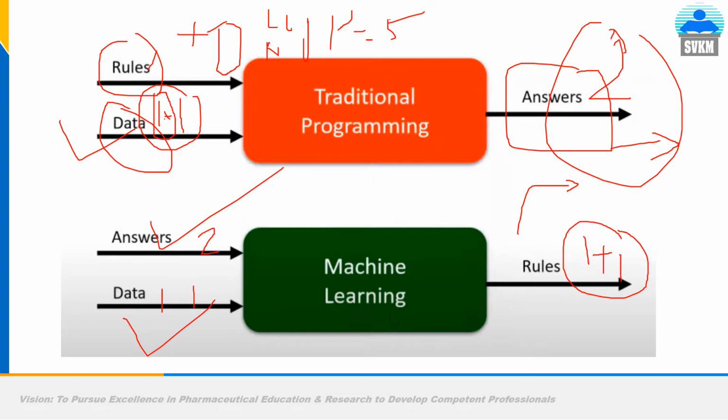But in the case of machine learning, you will give lots of drug-like structures or drug structures, and you will tell it these are the values of so and so. Then machine learning will learn the rules: what are the requirements for a molecule to become a drug molecule? Then in the next step, if it is a deep generative model, it will generate hundreds of thousands of similar molecules, because you have shown the machine learning these are the drug-like structures and why they are drug-like. Then the machine will understand and generate thousands of structures.